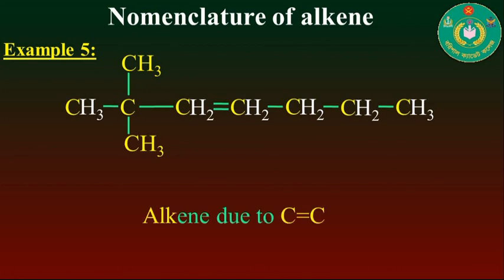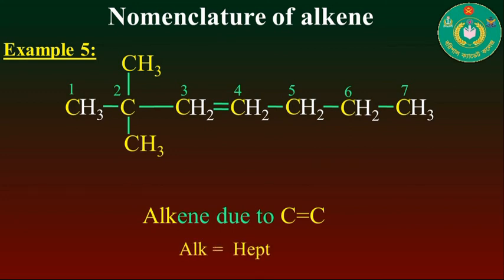So this is the prefix of this compound, and this compound also contains one carbon-carbon double bond. So this is the alkene family. This is a compound of the alkene family, and here the total number of carbons in the longest chain hydrocarbon will be 7, where the double bond is present at the third carbon.